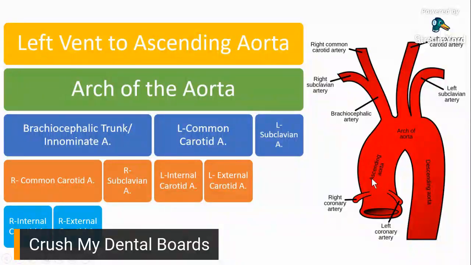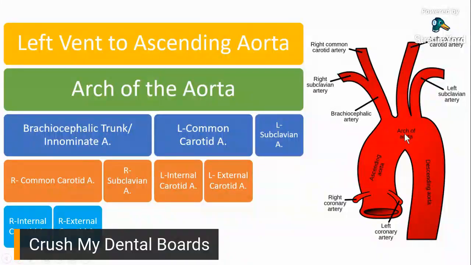Okay? The aorta is the main artery coming out of the heart. It has three parts: you have your ascending part, you have the arch, and you have the descending part. When the heart pumps blood, it first goes to your ascending aorta and then to the arch. On the arch of the aorta, this is actually where everything is distributed. Everything that has to go to the head and neck is distributed through the arch of the aorta.